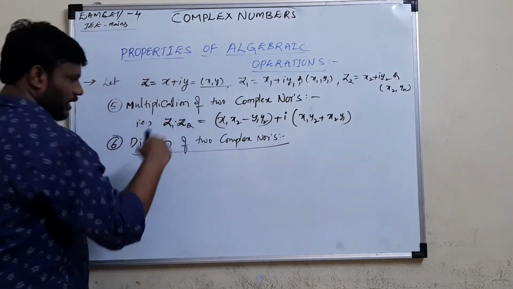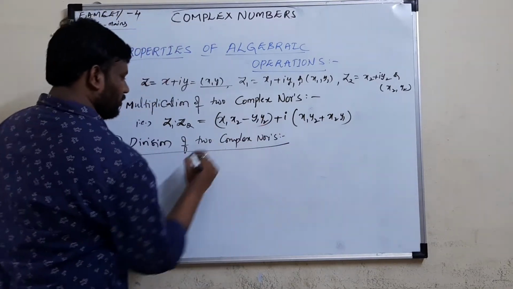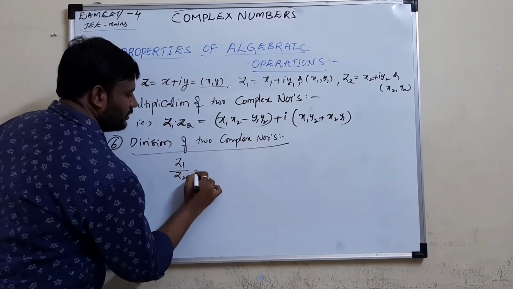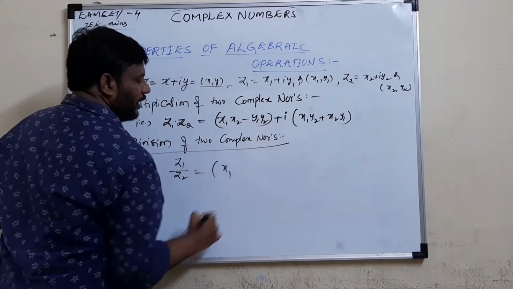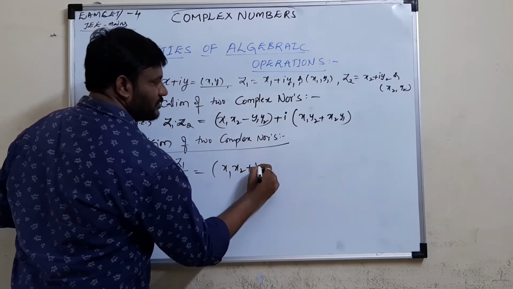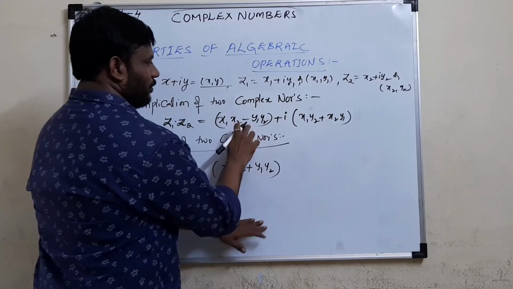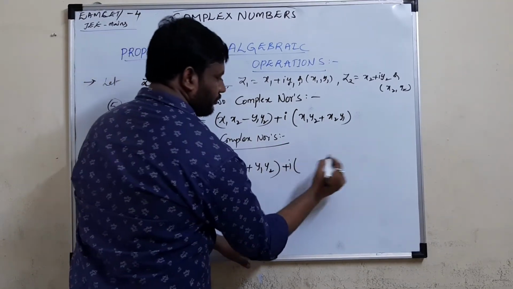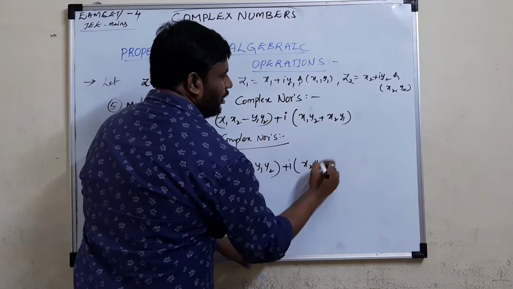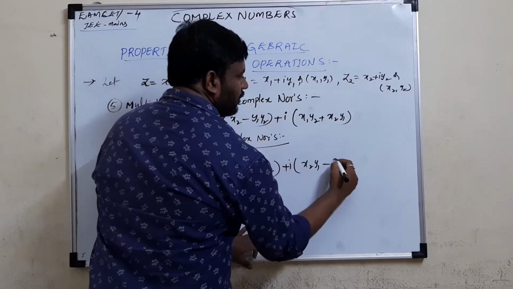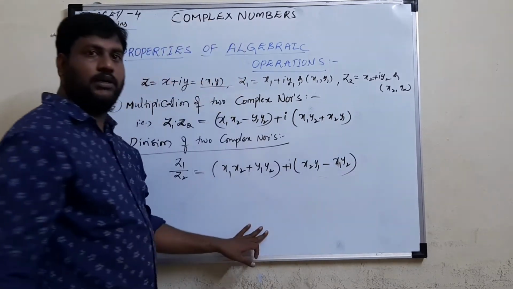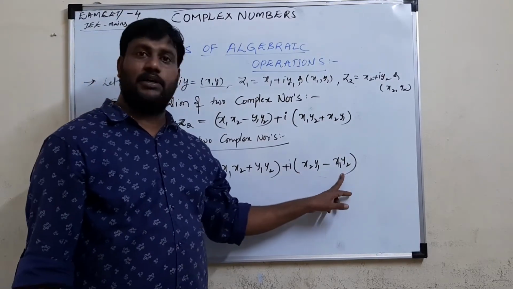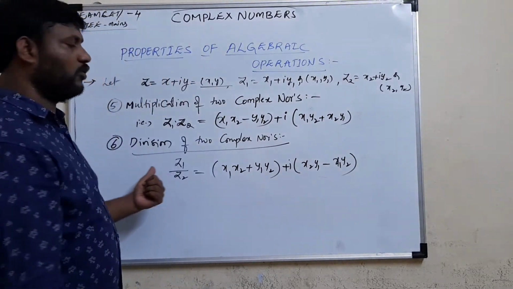So later I explain how we get division. I am giving the formula here: z1 plus z2 is nothing but x1 x2 plus y1 y2. Just remember, here is minus, you get plus; here is I into x2 y1 minus x1 y2. Okay, x2 y1 minus x1 y2. This is about division of two complex numbers.